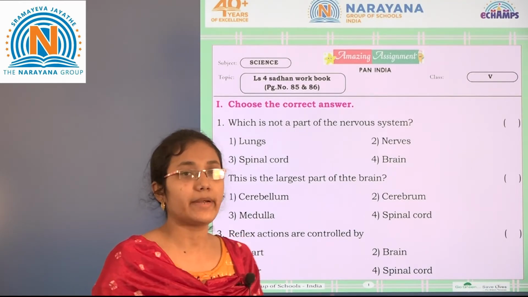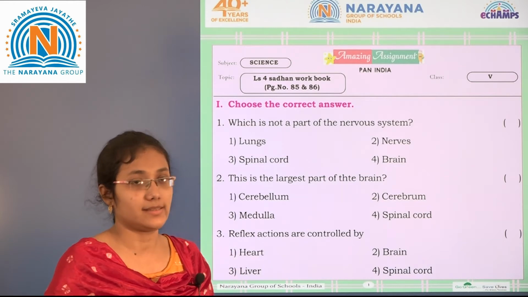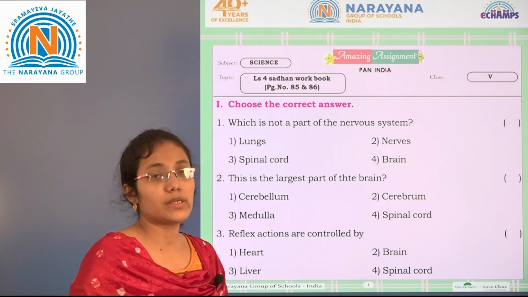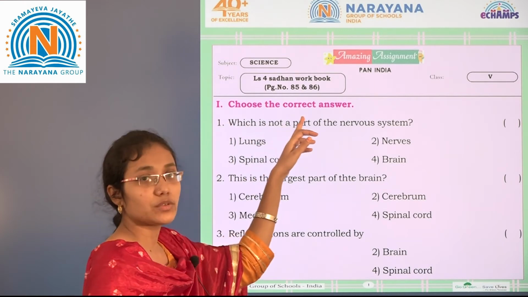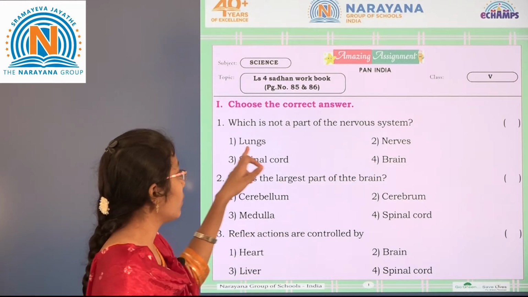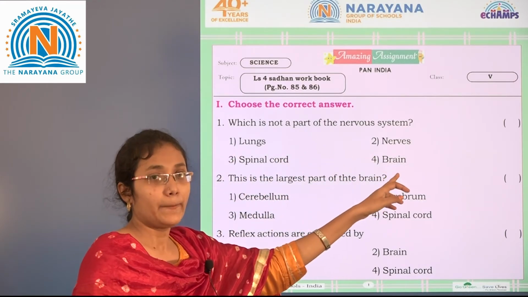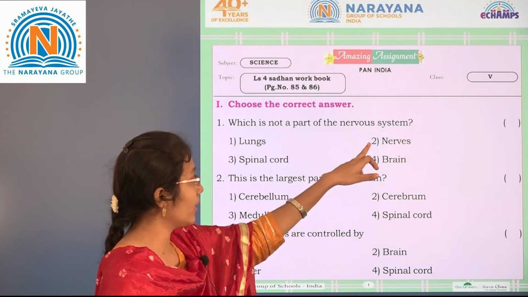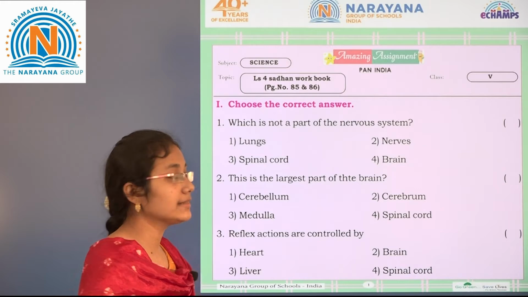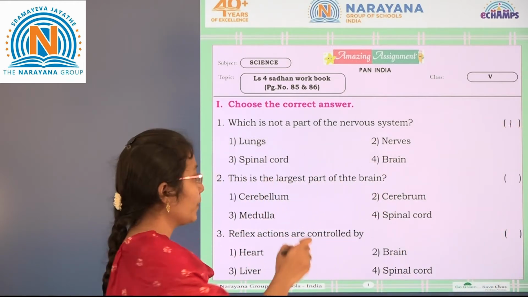So today in this assignment, let us go with Sadhana workbook page number 85 and 86. See here the first, which is not a part of the nervous system. The first section we have is choose the correct answers. Which is not a part of the nervous system? Here they have given the options lungs, nerves, spinal cord and brain. Spinal cord, nerves and brain come under the parts of the nervous system, whereas the lungs come under the respiratory system. Let us write here 1.